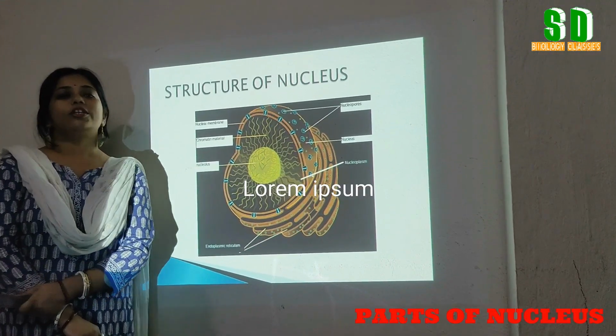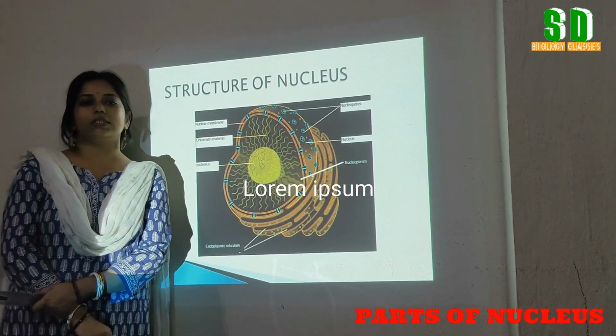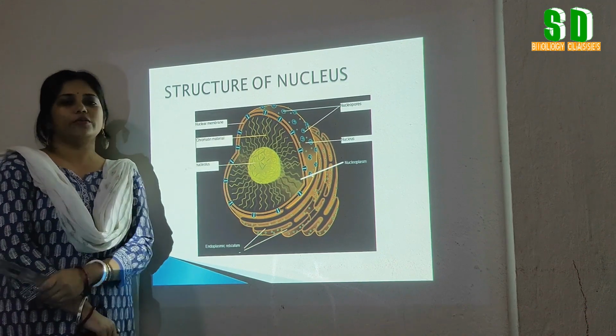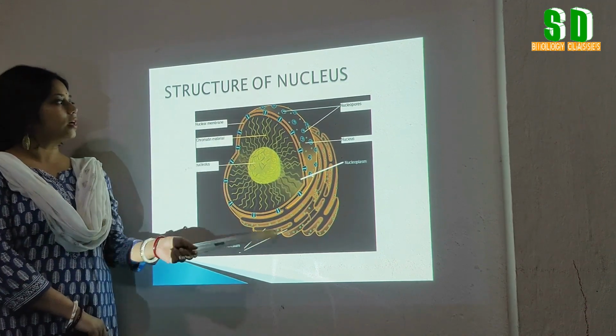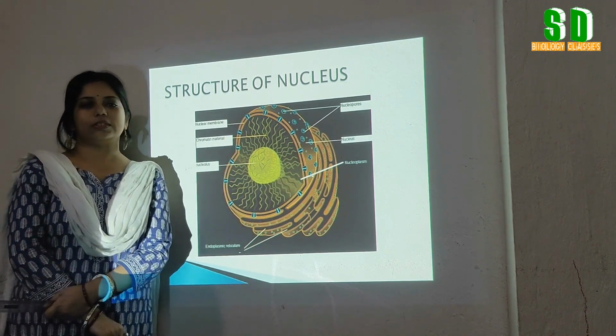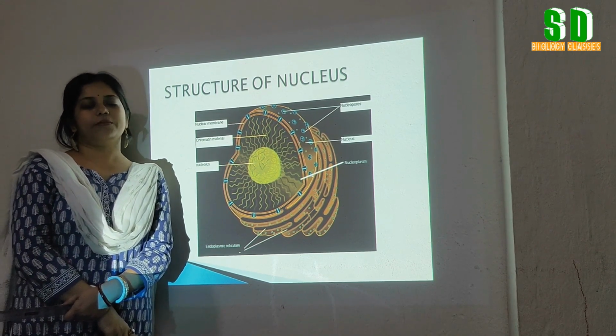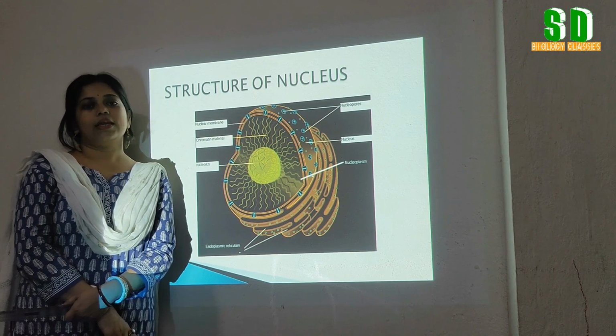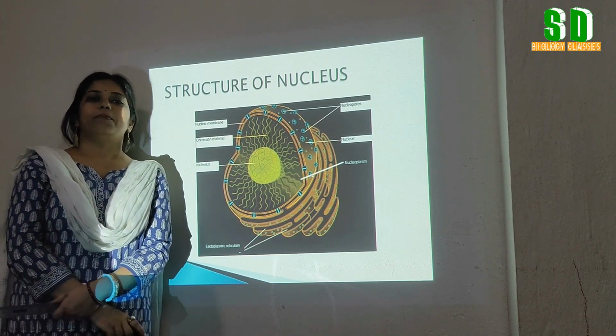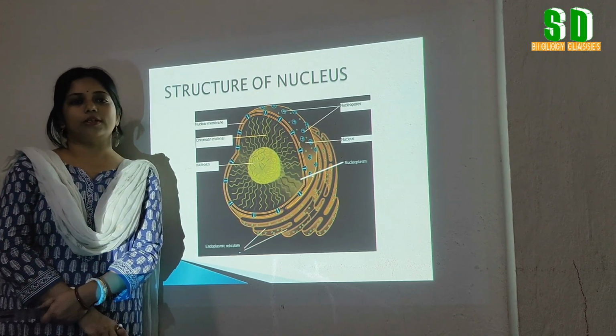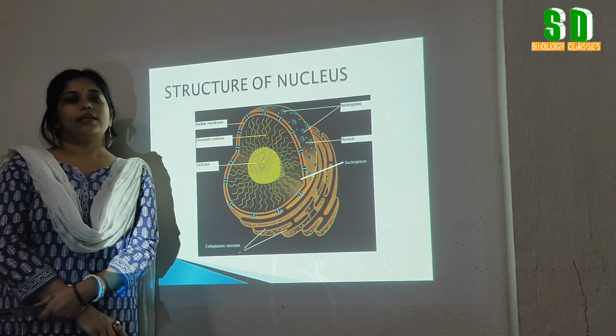Now, what are the different parts of the nucleus? We are going to know about that. This is the diagram of the nucleus. The nucleus has four main parts. What are those? First of all, the membrane of the nucleus, that is called the nuclear membrane.